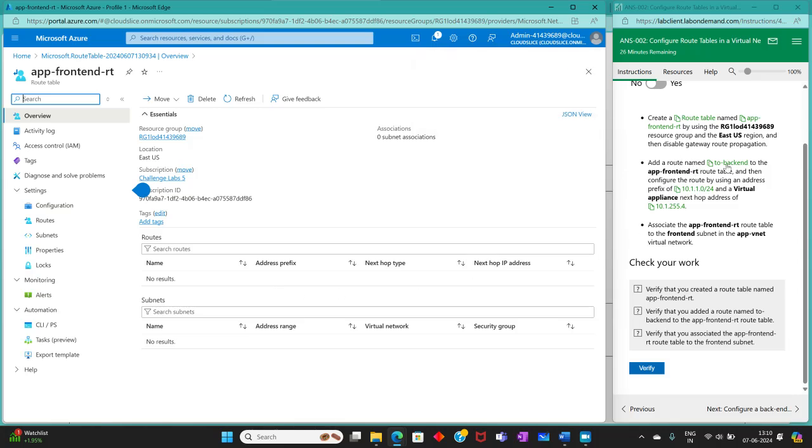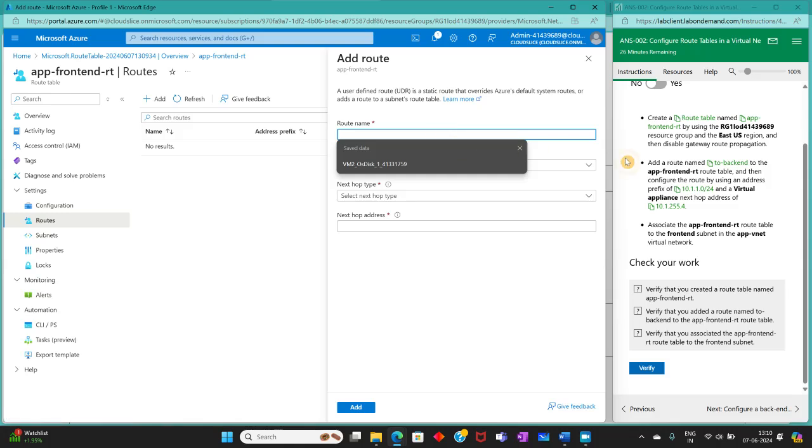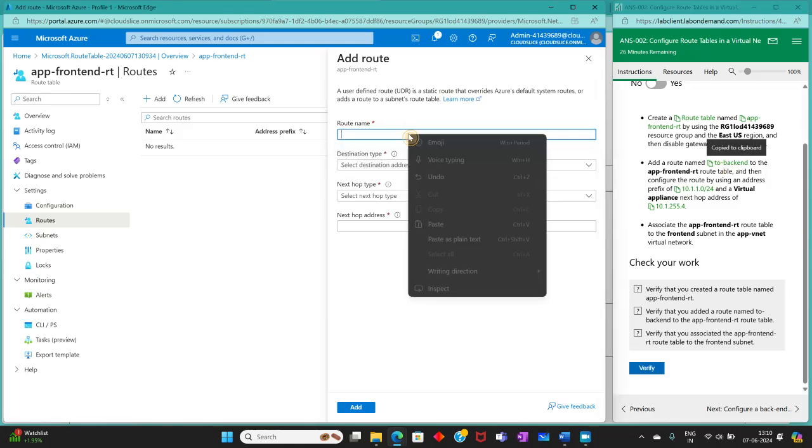And it says add a route name to backend to F-fronted route table, and then configure the route by using address prefix of this and virtual appliance next hop address this. Let's add a route. Name is to backend.